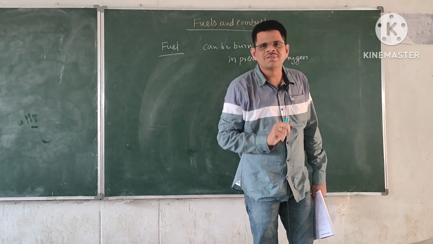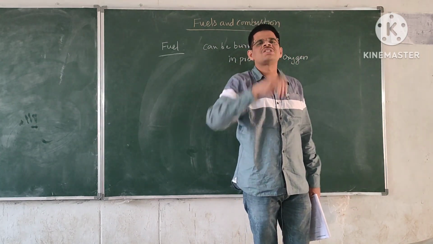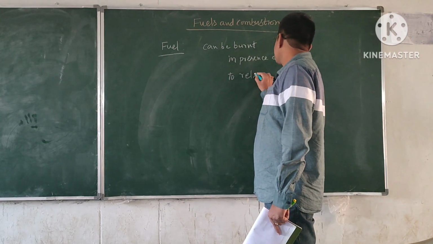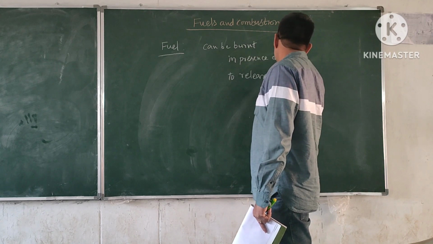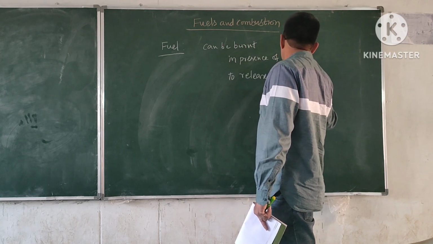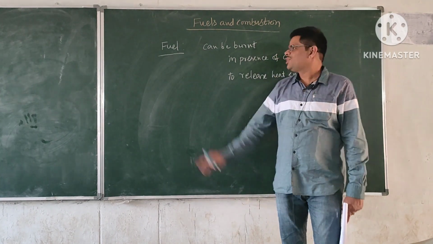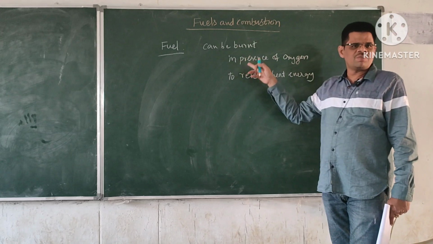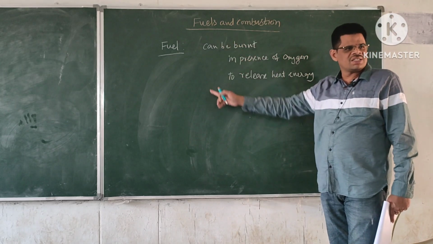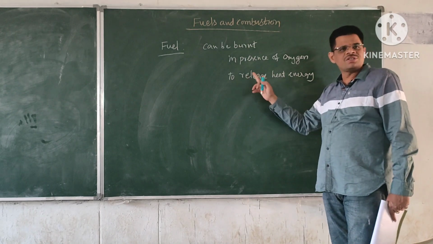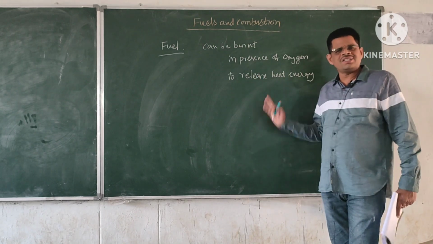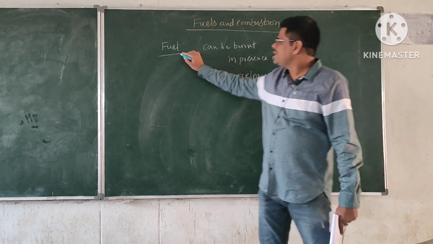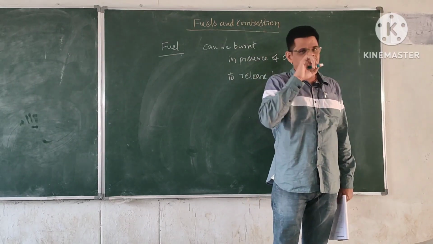What is the purpose of burning? To produce heat. So finally the purpose is to release heat energy. So fuel is a substance which can be burnt. For burning it requires oxygen. So in presence of oxygen we are burning. So what is our ultimate aim? Our ultimate aim is to release the heat energy, and this heat energy can be used for any purpose. Okay. So fuel is a chemical substance that you have to observe.